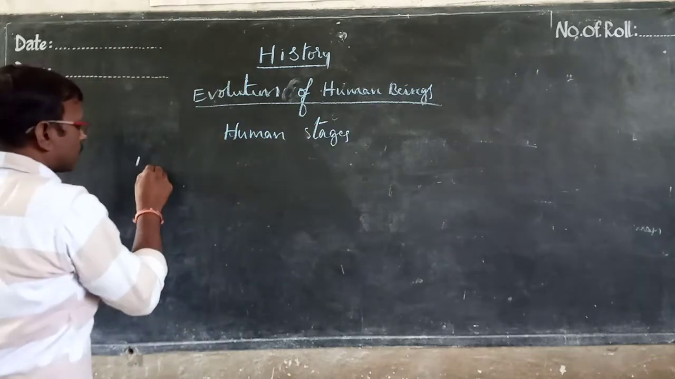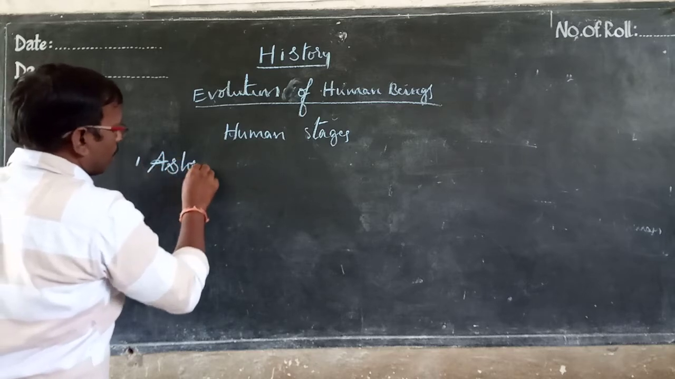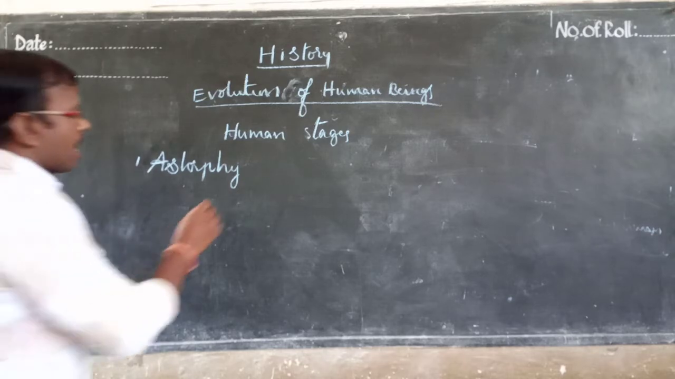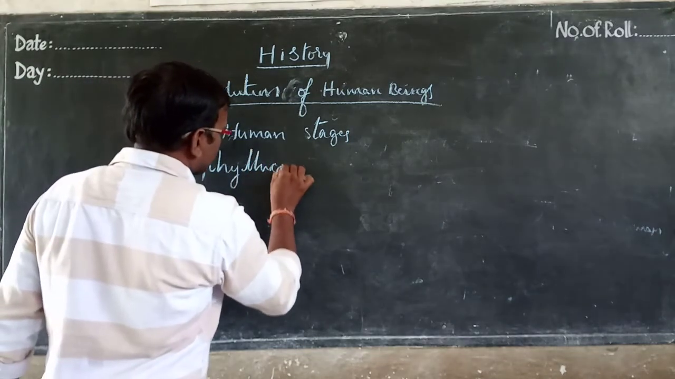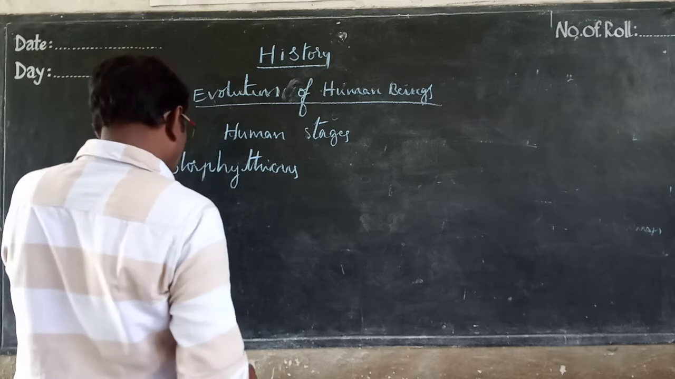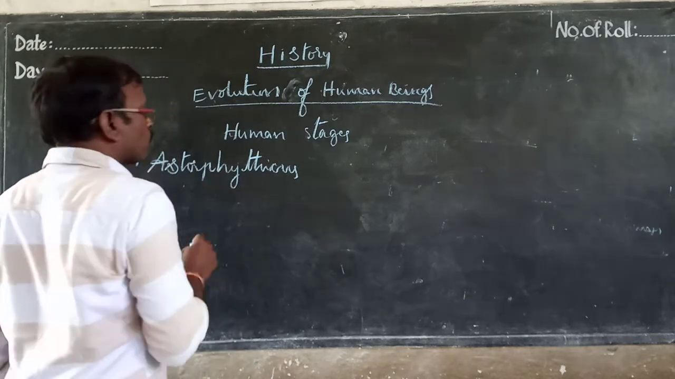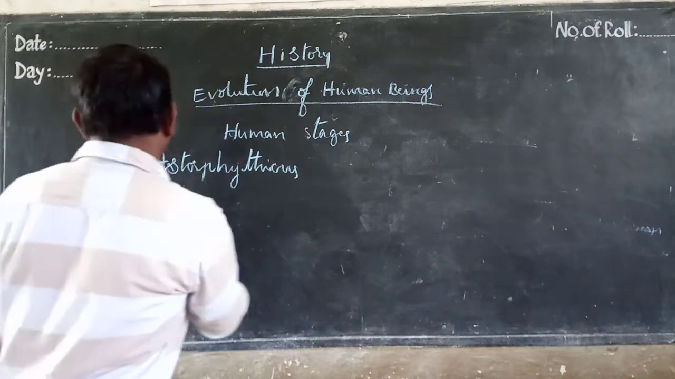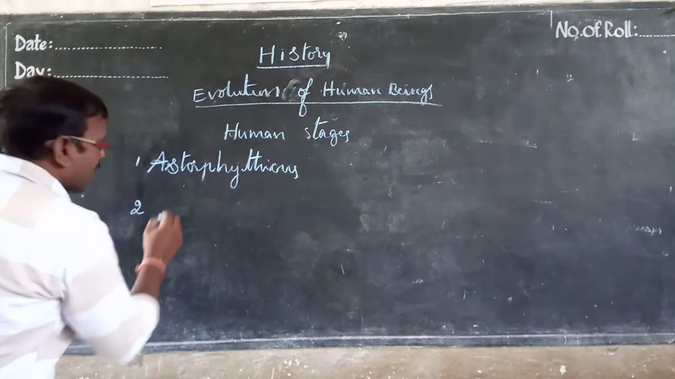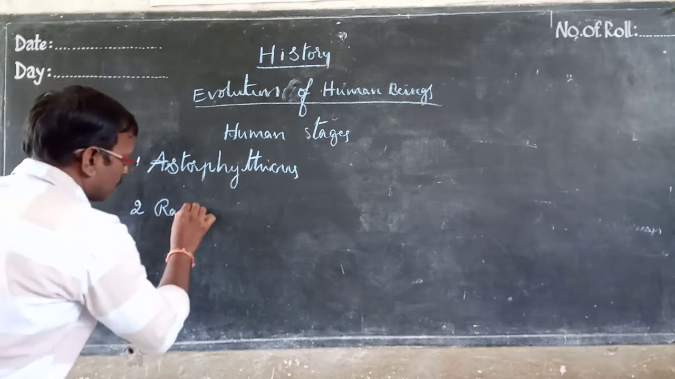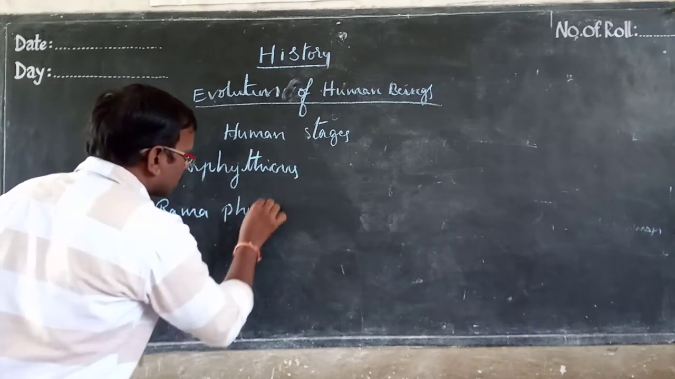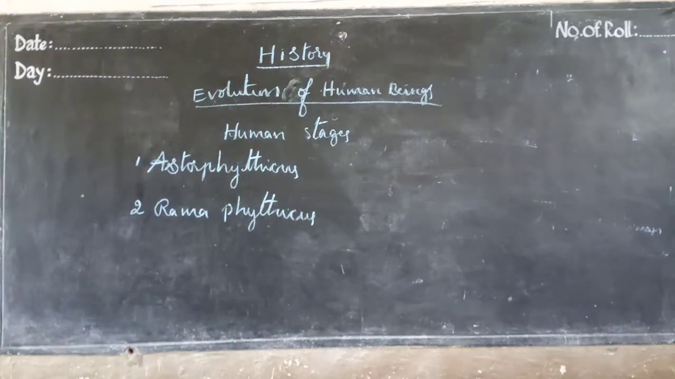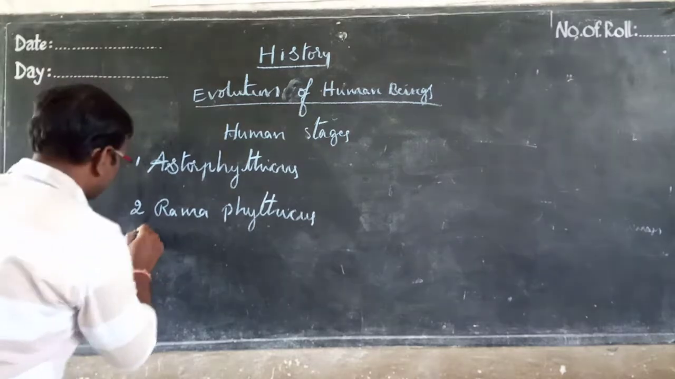What are the human stages? Those are Australopithecus. Second one, I'll write here, Ramapithecus. Australopithecus, Ramapithecus, Homo erectus.